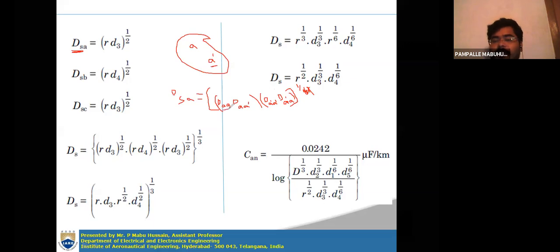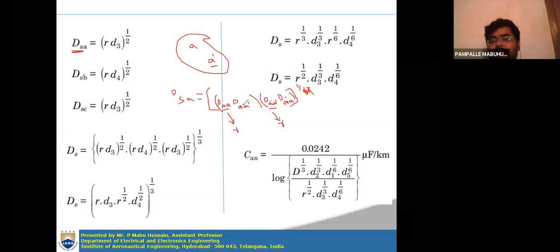You know that DAA or DA dash A dash are represented with radius. Self distances are radius in case of capacitance calculation. If it is inductance calculation, it will become r dash. That is the only difference between inductance calculation and capacitance calculation. Here the self distances are represented with small r in capacitance calculations and r dash for inductance calculations. Remaining procedure, entire thing will be the same.